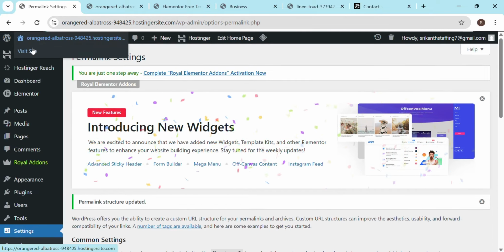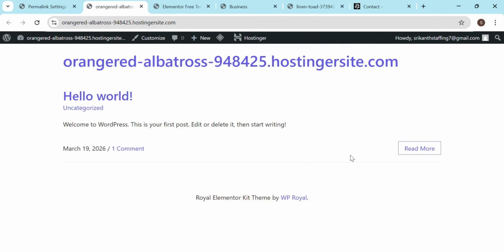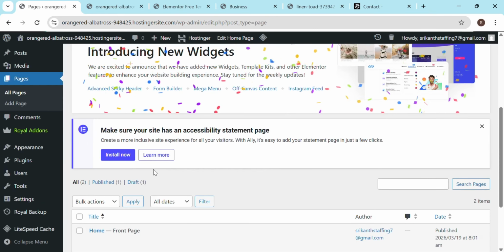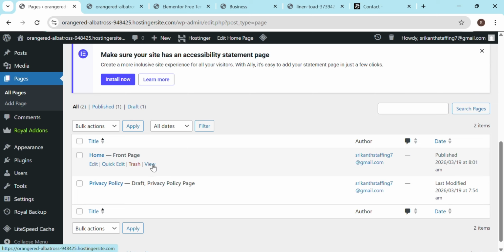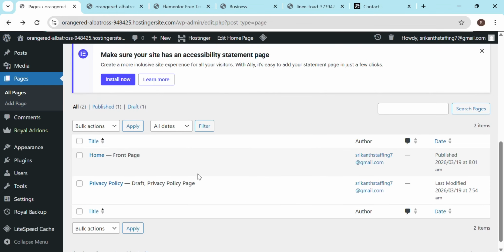Let me see how the home page looks. Site visit, and I'll go to the home page. Okay, this is the home page right now. To build the home page, we'll go to pages again, all pages, and see what pages we have. Okay, we have the home page, and I'll view this page, and then edit this page. I don't have an option here to edit, so I'll go back. Okay, home page, and I'll edit this one.